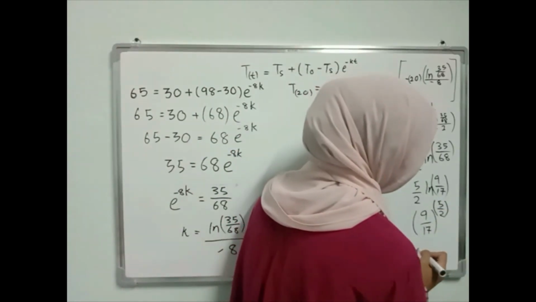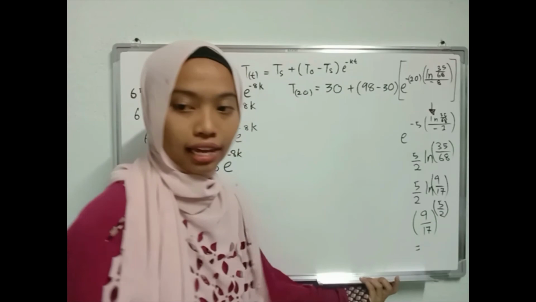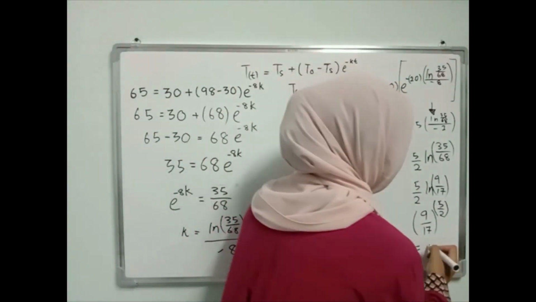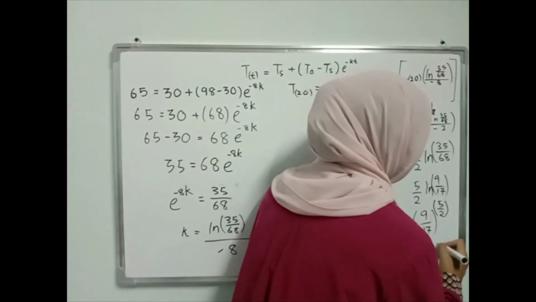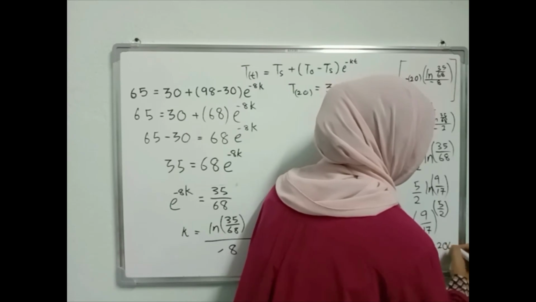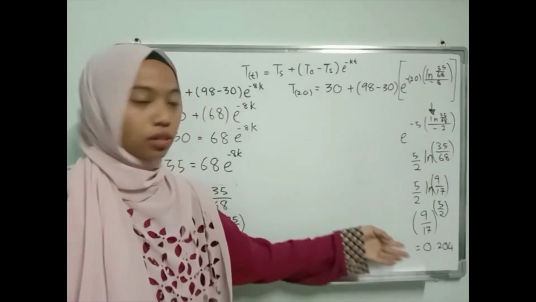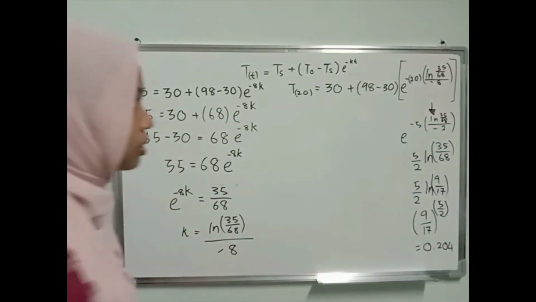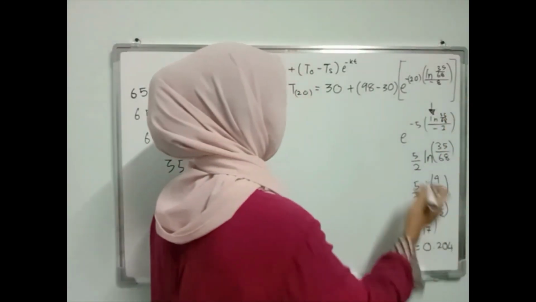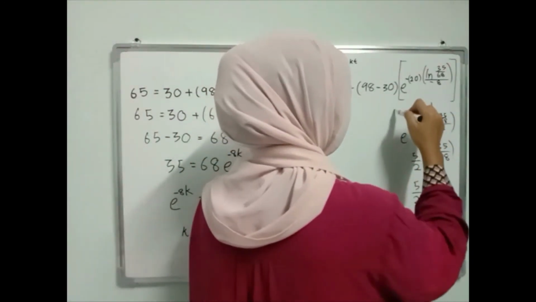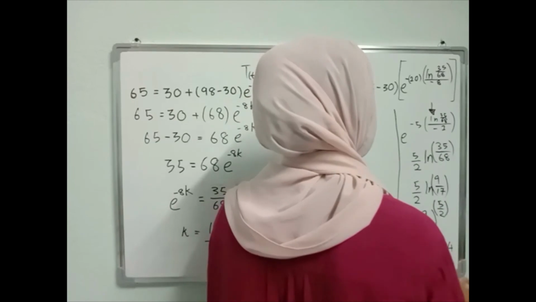So this would be, the exponent would be 0.204. And then we can proceed with this after we know this exponent.